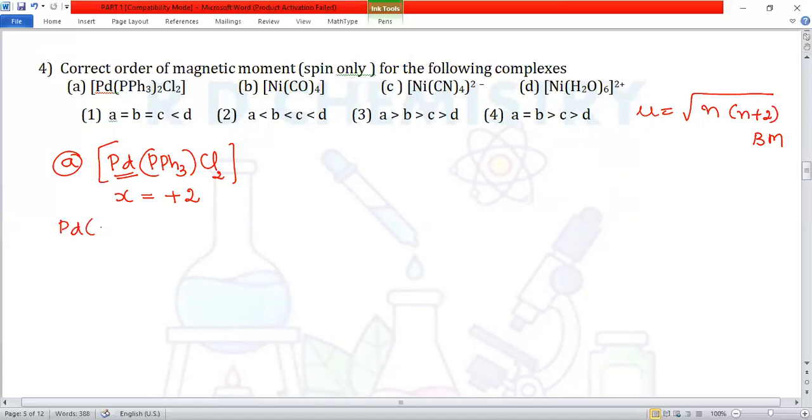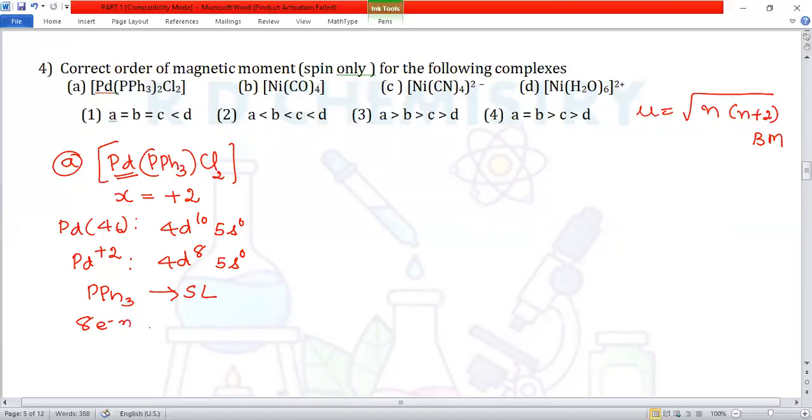Palladium atomic number is equal to 46. So it is 4d10 5s0. Palladium exists in the +2 state. So it is 4d8 5s0. And PPh3 is a strong ligand. In the presence of a strong ligand, electron pairing takes place. So 8 electrons will become now 4 pairs of electrons. Therefore, no unpaired electrons, so n equals 0. Therefore, mu is also equal to 0.